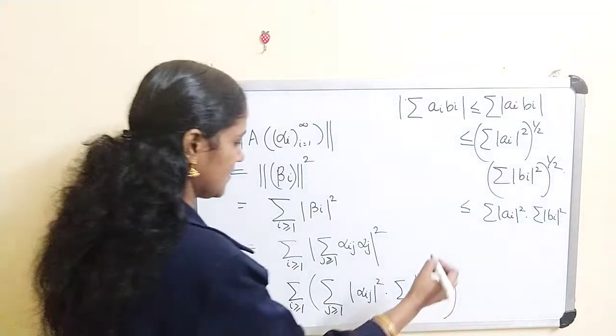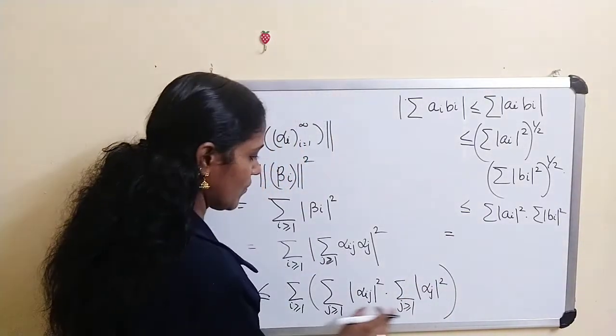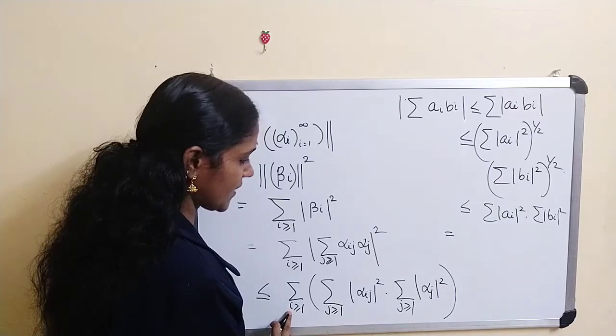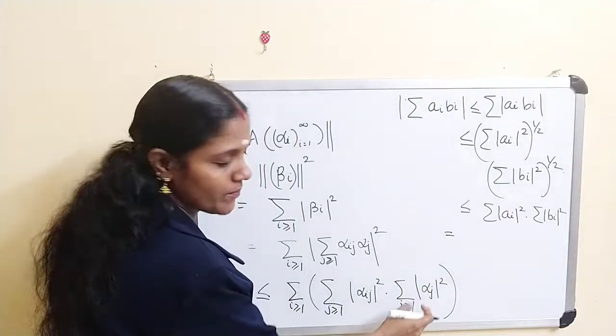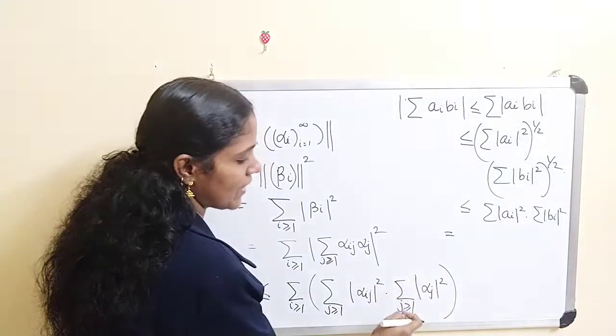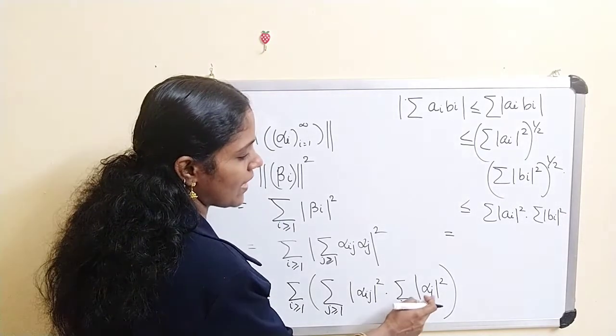If you consider the summation over i greater than or equal to 1, this value is a constant. And now what about this value? The sum over j greater than or equal to 1 of mod alpha j whole square.